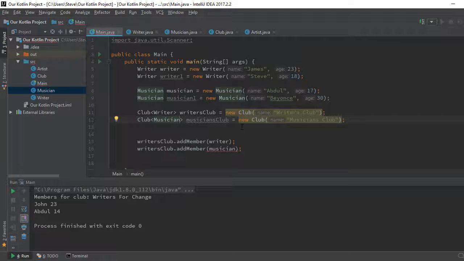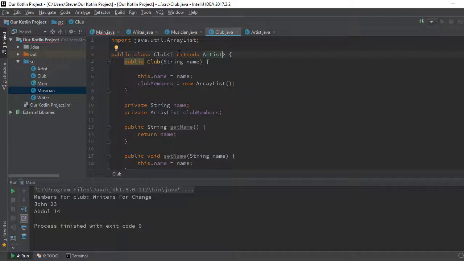So we know that this club is not going to be accepting anything other than a writer, and this club will not accept anything other than a musician. So you can see we're adding a writer to the writers club, and it smiles at us. When adding a musician to the writers club, it doesn't, because we said this club, writers club, is going to accept only this type, writer. From here you can see this club can accept a type, and that type must extend what?